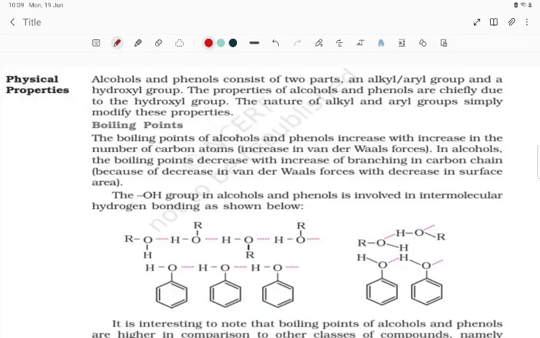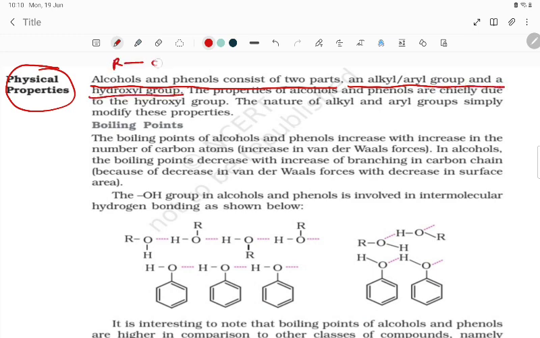Hello student, let's try to understand the physical properties of alcohol. Alcohols and phenols consist of two parts: an alkyl or aryl group and a hydroxyl group. Here the alcohol is ROH, student, but in the phenol it is C6H5OH. So this is the aryl group and this is the alkyl group.